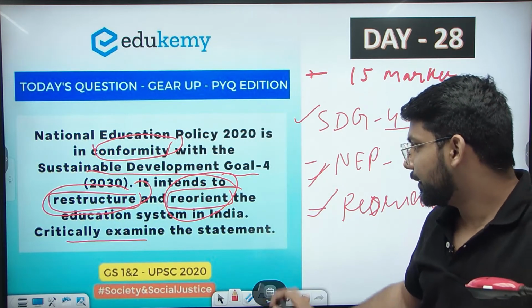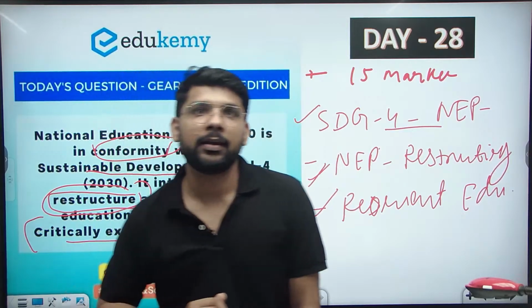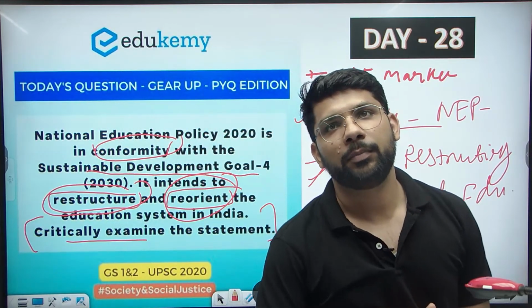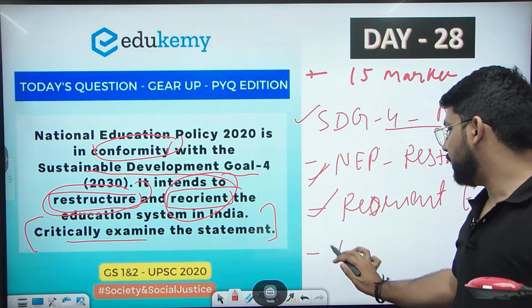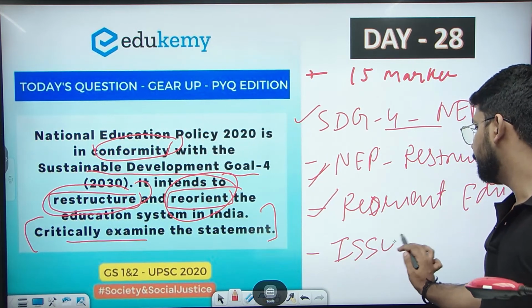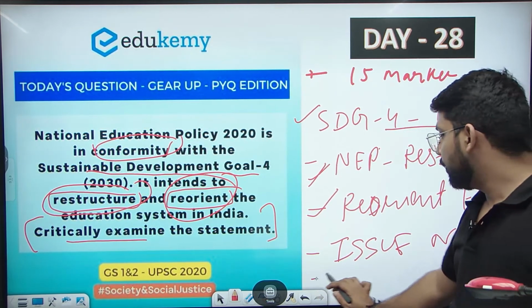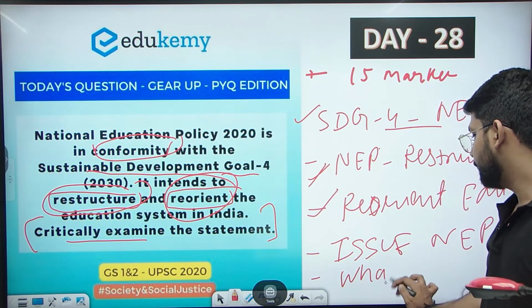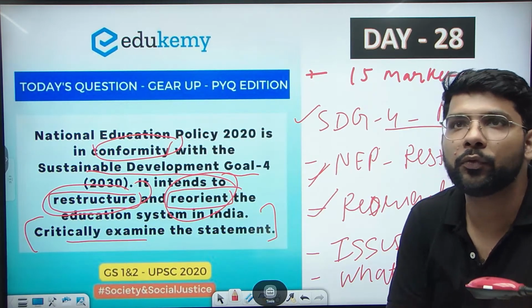parts, but there is a tail attached to the statement: critically examine the statement. Critically examining means we will also write about the issues related to the new education policy, and we will also write about what can be done, or how the NEP can be improved.